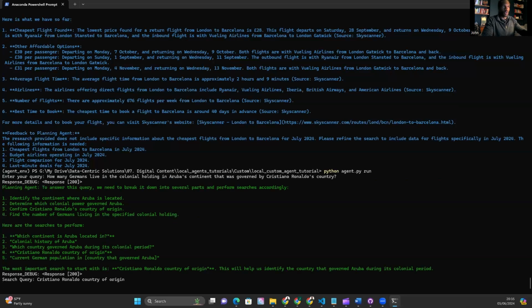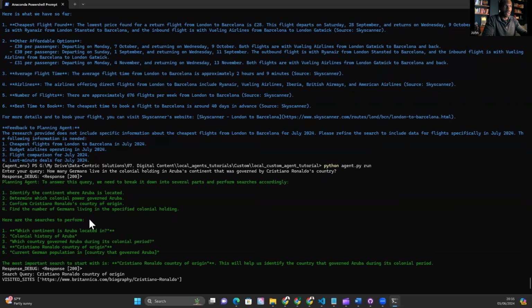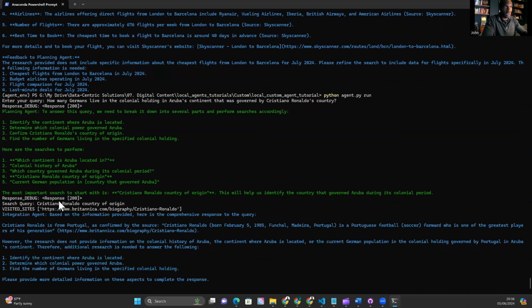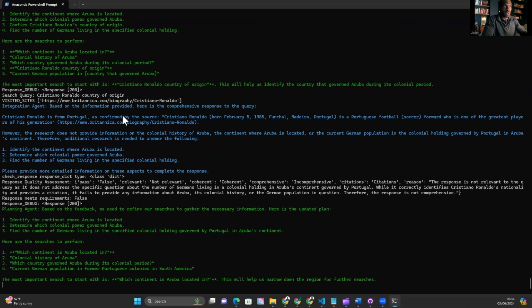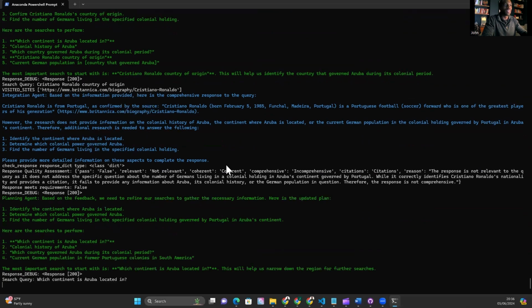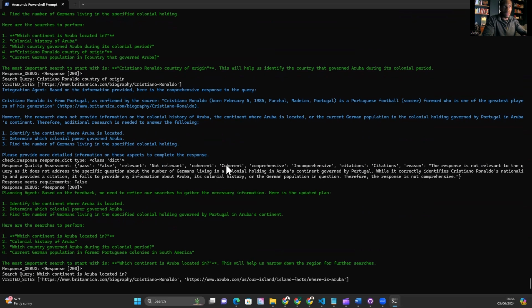Right, okay. So straight away, we have what looks like a good plan, I think. What continent is Aruba located in? Yes. Which country governed Aruba during its colonial period? What is the German population? Let's see what it does, because that doesn't seem like the right approach. But let's just see.